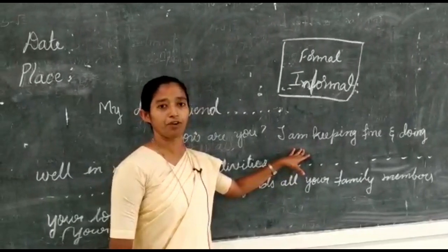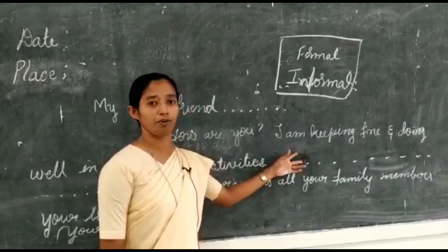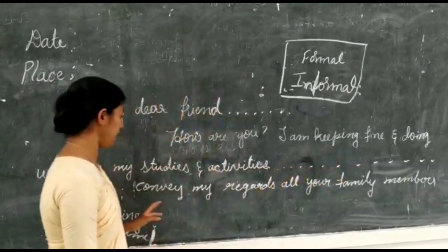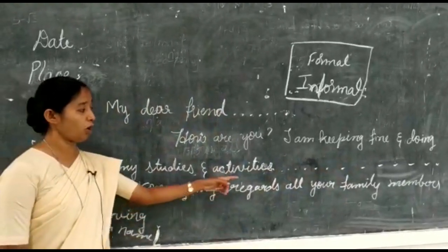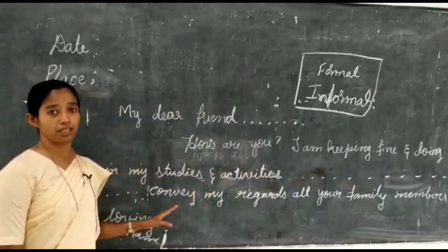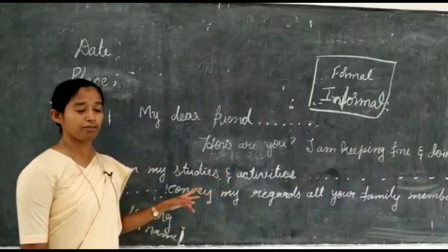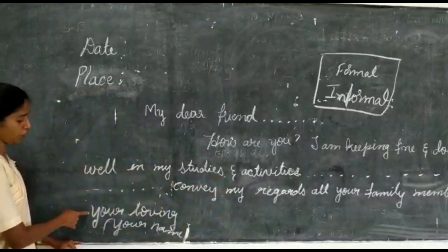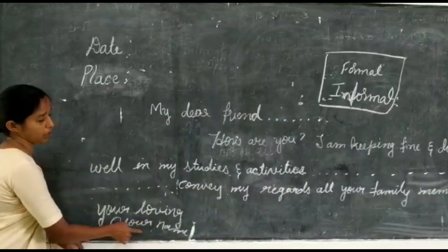Purpose is, if you are inviting your friend for your birthday party or for your sister's marriage, the purpose you need to write. And at the end of the letter you have to mention, convey my regards to all your family members. That means you are sending your wishes to all his or her family members. And at the end or the corner of this side, you have to write your loving and your name. Whoever is writing, their name needs to be written.